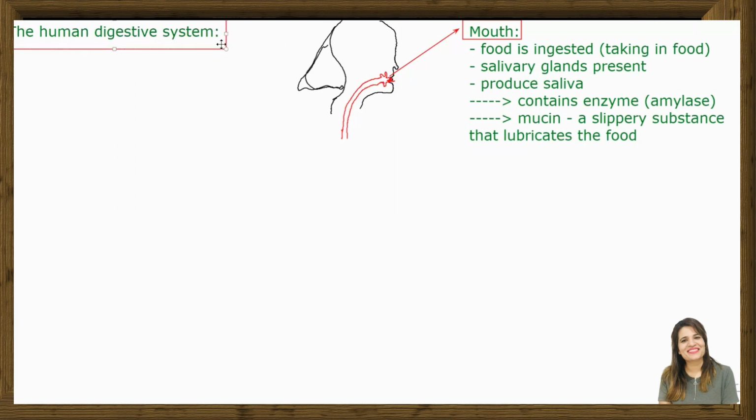Now, we are going to the esophagus here, as you can see. This is the long tube which is actually connecting the stomach. Now, let me write it on the other side. I am referring to this esophagus.